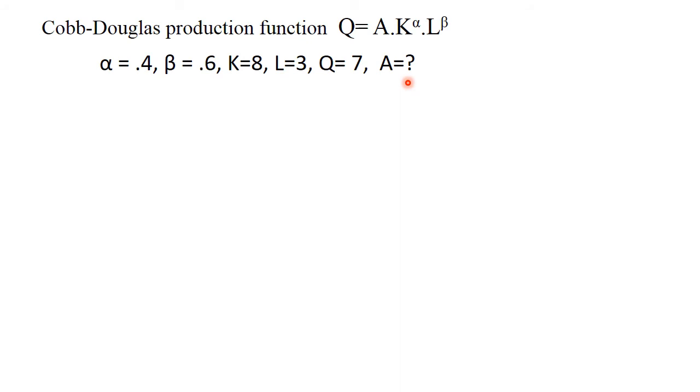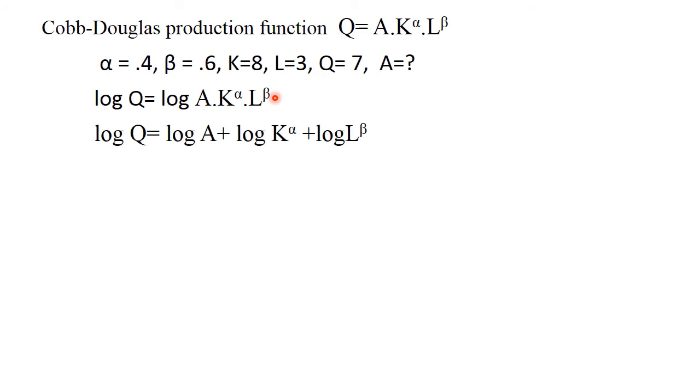The same procedure we can follow here. Log form: log Q is equal to log A into K raised to alpha into L raised to beta. When we expand this log function, log Q is equal to log A plus log K raised to alpha plus log L raised to beta.